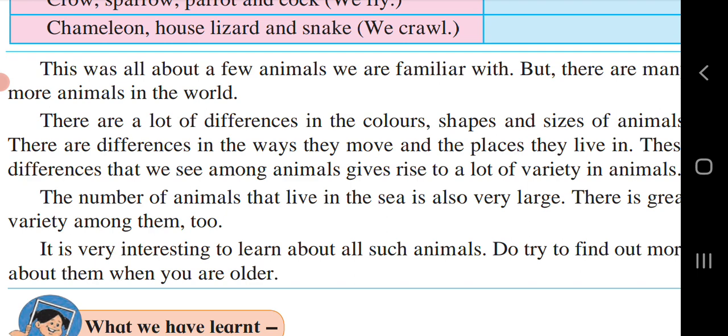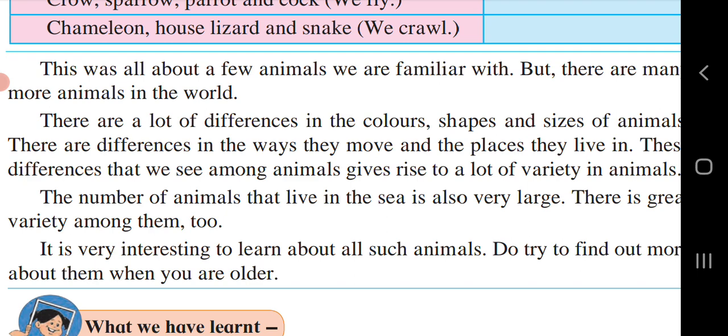The number of animals that live in the sea is also very large. There is great variety among them too. It is very interesting to learn about all such animals. Do try to find out more about them when you are older. So this is a little information.